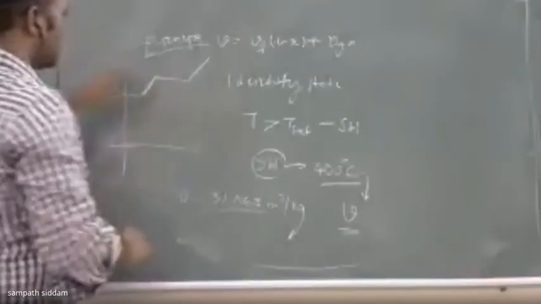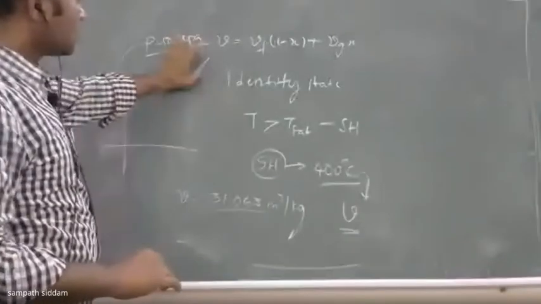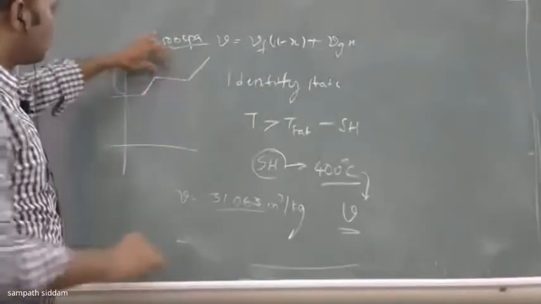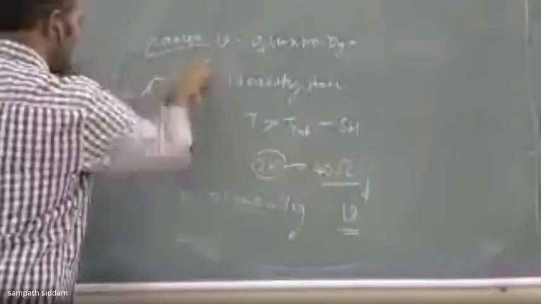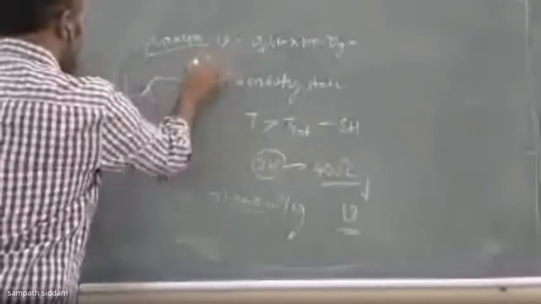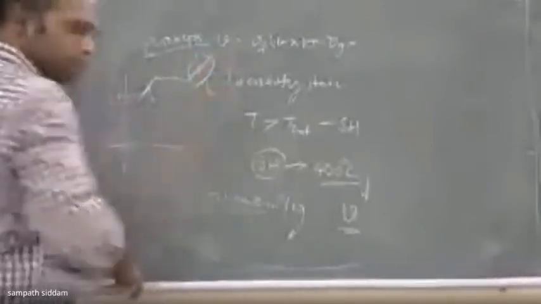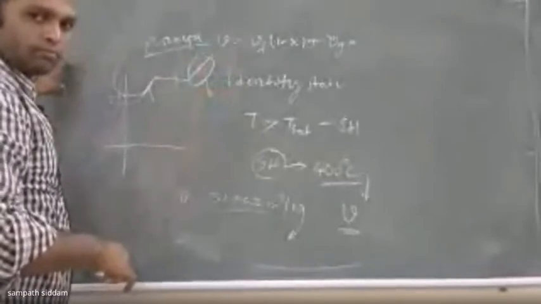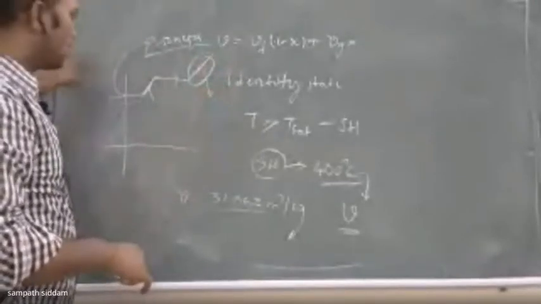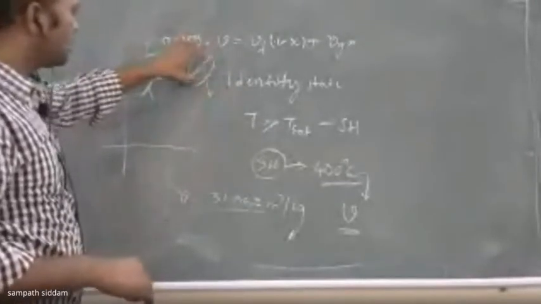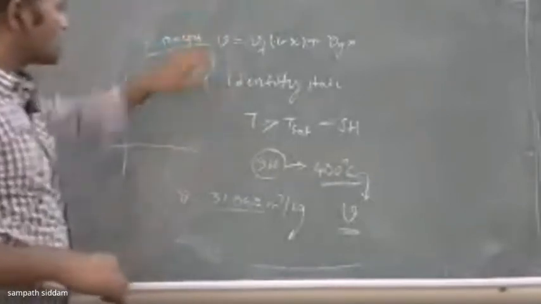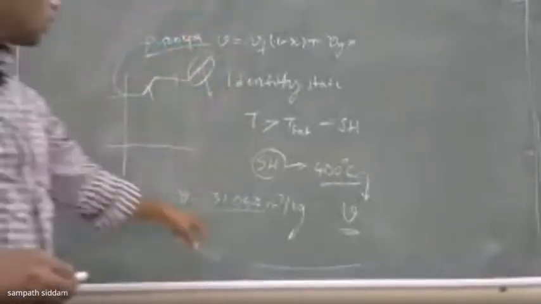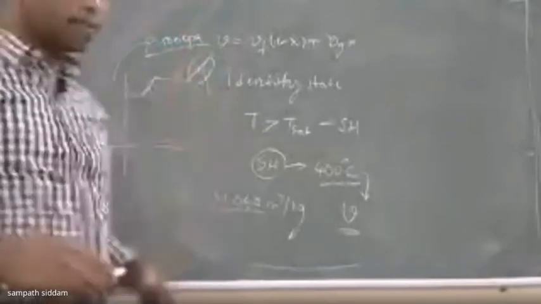When you know the region, whether it is subcooled, mixed or superheated, now we are focusing on the superheated region. So go to the superheated region and, based on this, find the value of the specific volume for the property.